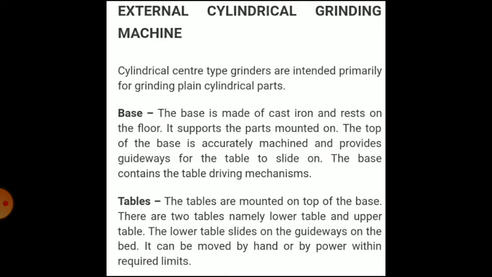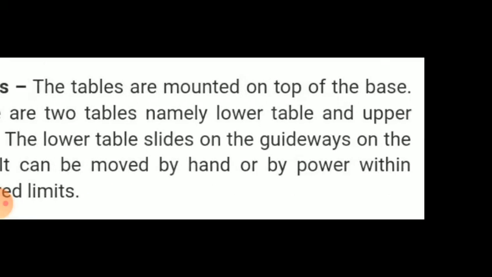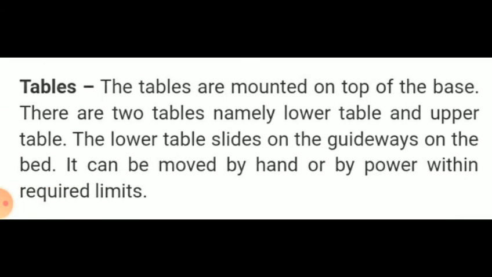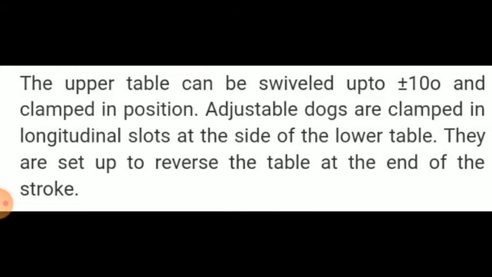There is a base that is made up of cast iron and rests on the floor. It supports the parts mounted on the base. Then tables are mounted on top of the base. There are two tables, namely the lower table and the upper table. The table can be moved by hand or by power within the required limits. The upper table can be swiveled up to plus or minus 10 degrees and clamped in position. Adjustable dogs are provided.